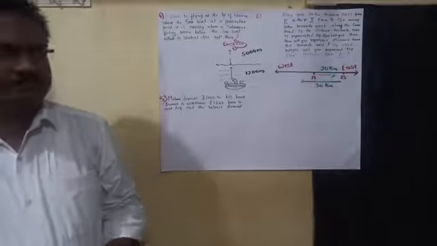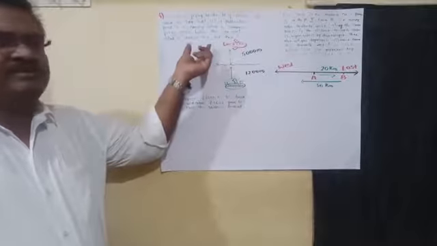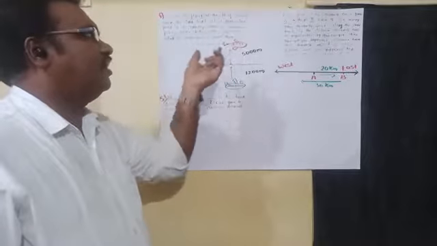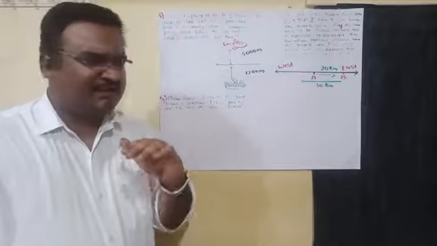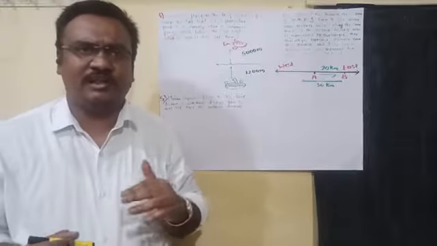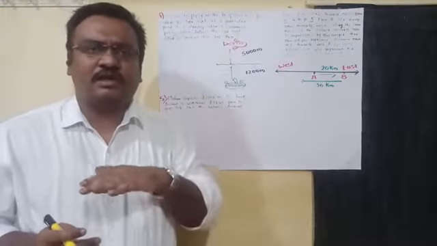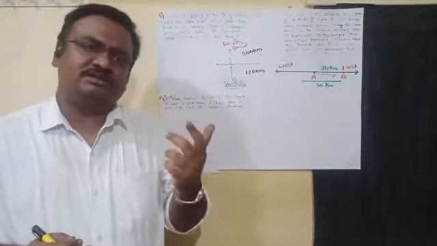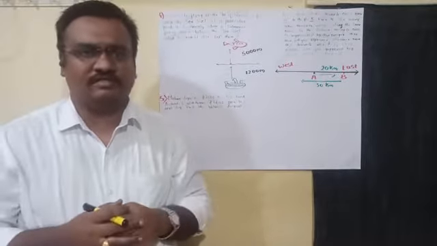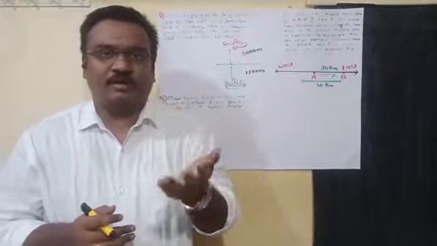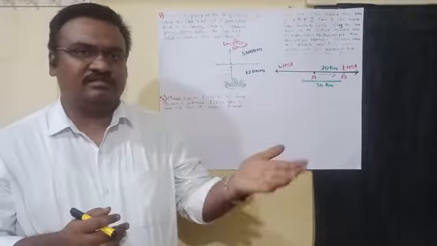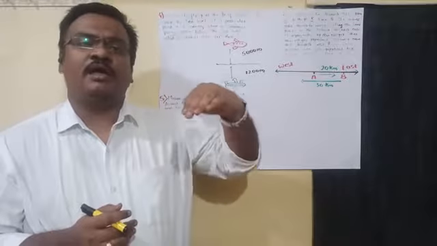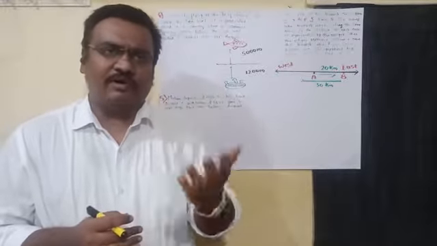Now see here, the words which are not familiar for you: first is sea level. I will give you a two-line explanation. Sea level is a normal height that we take on the earth to measure the mountains or the depth of the seas. Sometimes you must have heard that Ooty or some hill stations are situated 1500, 1200, 800, 400 meter above the sea level. See how it is measured.